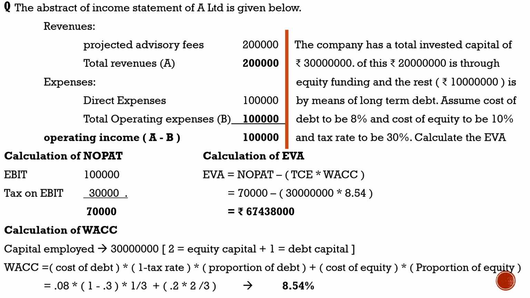And the only thing you have to keep in mind is that during the computation of NOPAT, sometimes the interest items will be given in the question. In such case, you need to do accordingly because interest is tax adjustable, and whenever such interest is given, you need to deduct it from EBIT, and from that adjusted amount, you need to adjust the tax percentage. So just go through it. We will discuss the further cases in the next session.